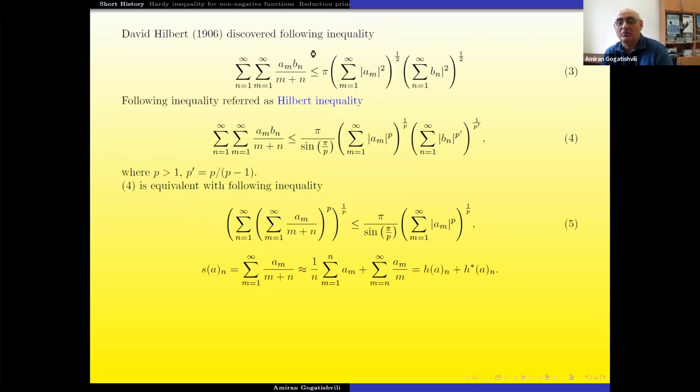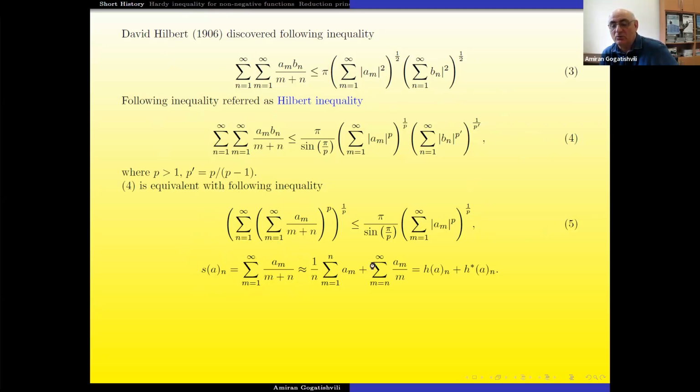You can write it with l^p now because after this, Hardy was trying to get this inequality for l^p. Can you see? Originally, Hilbert had only 2 because there was no l^p at this time, and this is the famous Hilbert inequality, and this constant is the best constant. After this, Hardy tried to get l^p, and he proved it in this way because, can you see? It's easy. If you write it with norms, you can write inequality 4 as this 5, and can you see this Hilbert operator which is inside?